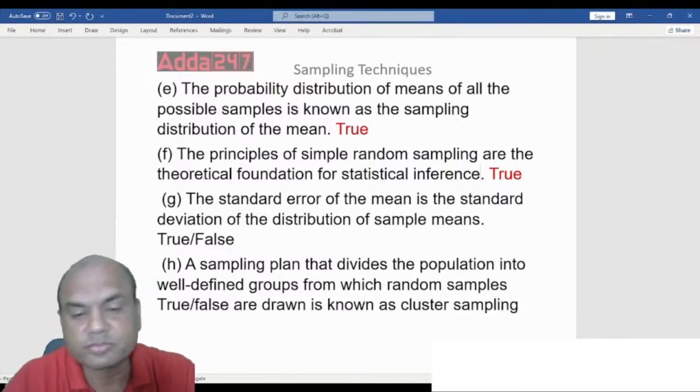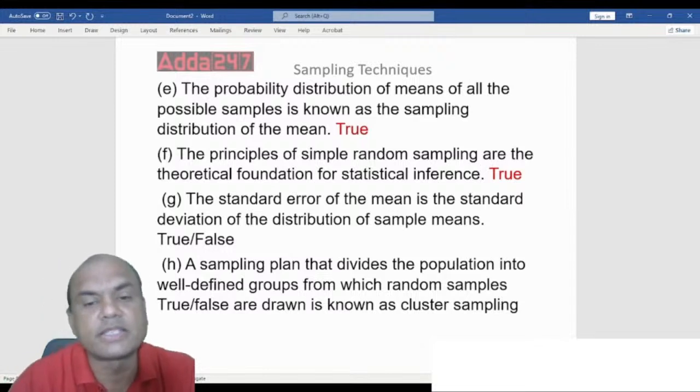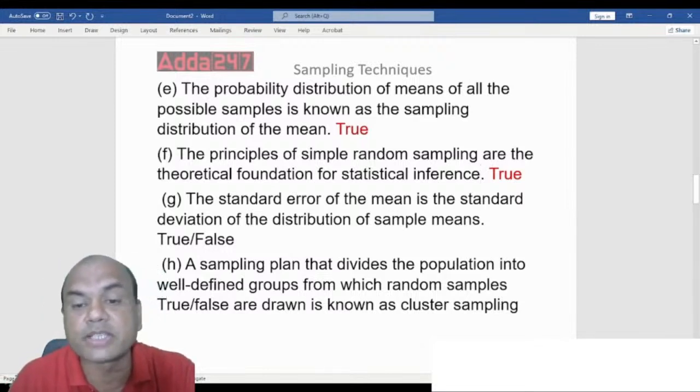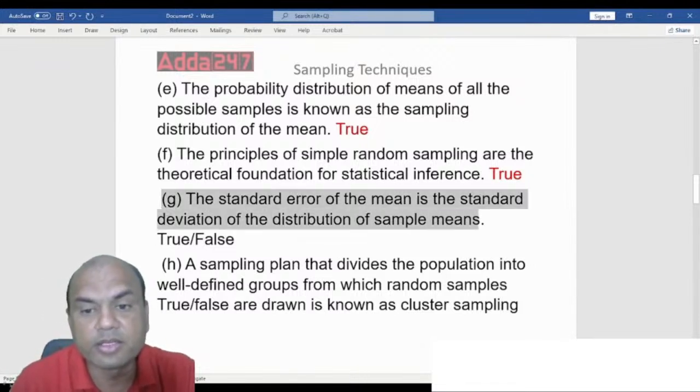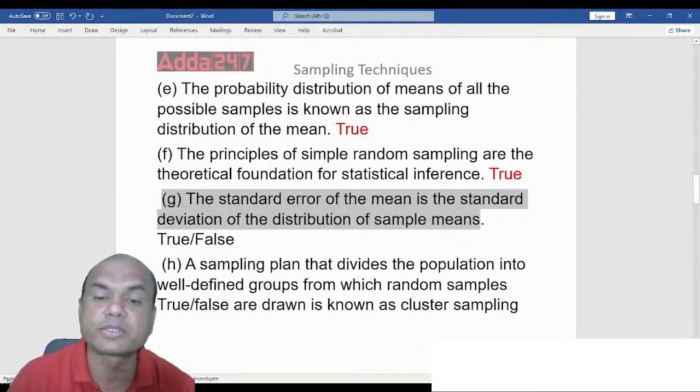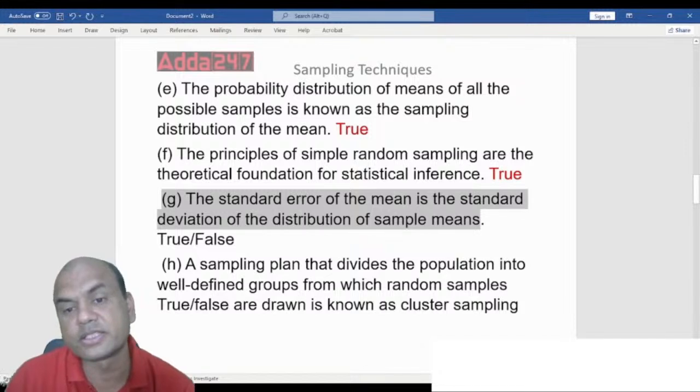Next one. The standard error of the mean is the standard deviation of the distribution of the sample means. This we are dealing in. Is this true or false? Standard error of the mean I am talking of. So whenever I am talking of the mean over here, standard error relates to samples. Remember one simple logic: for population, we always use the word standard deviation, and for samples, we always use the word standard error. So the standard error of the mean is the standard deviation of the distribution of the sample means.